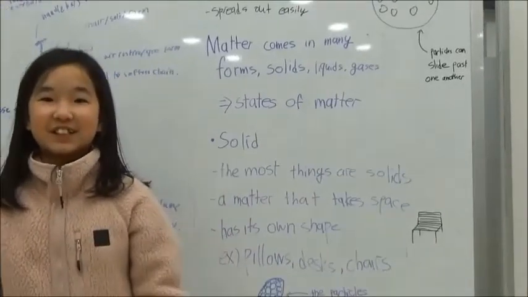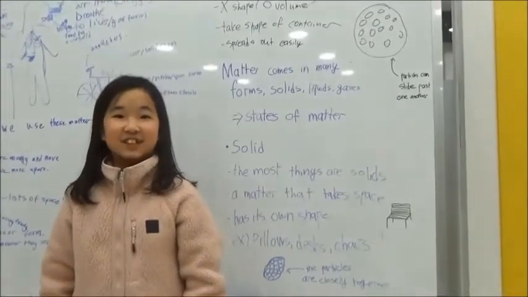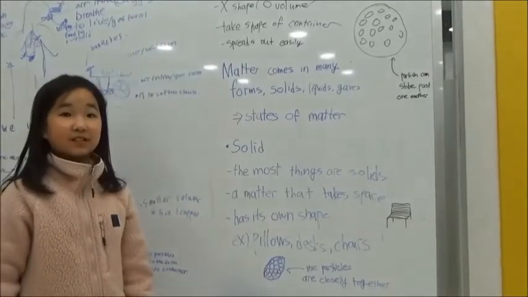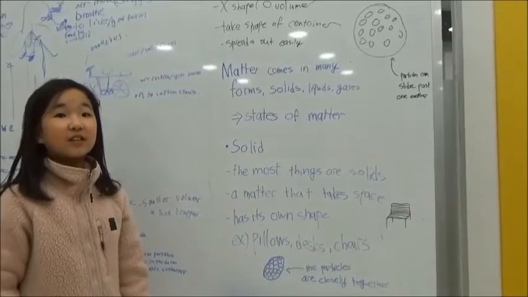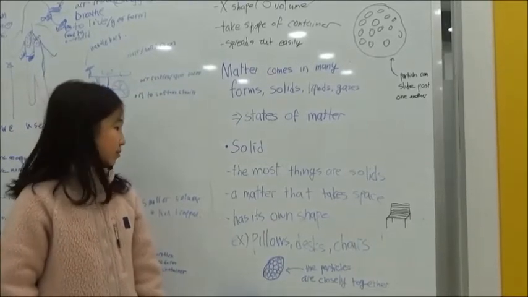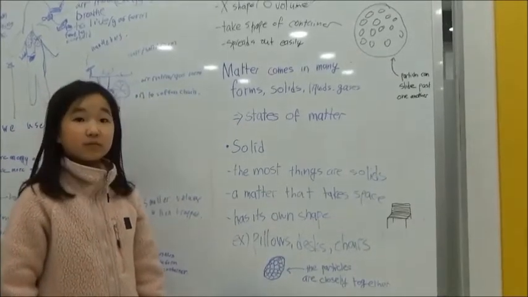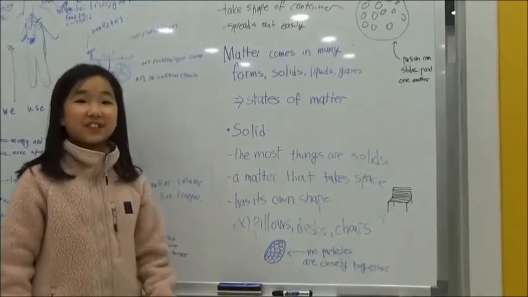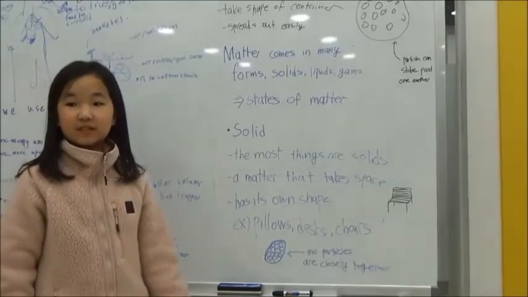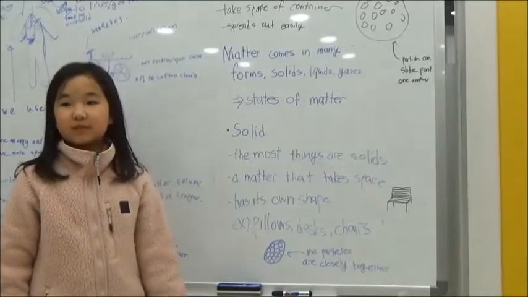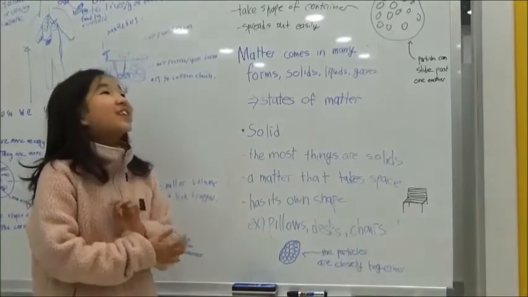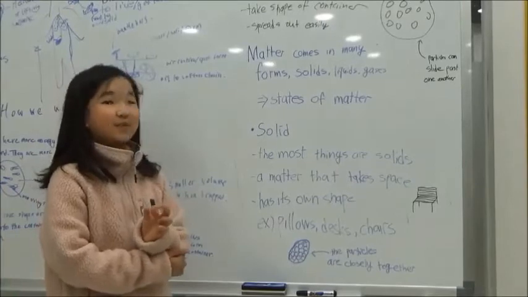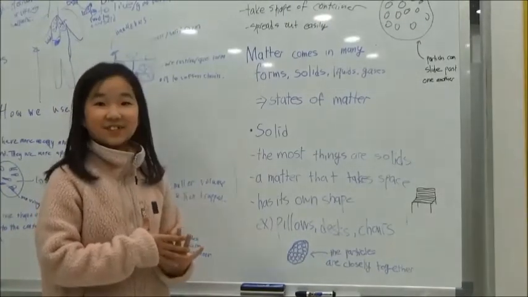Any questions? I cannot understand the solid part. The difference of the... what is the circle? The small circle, what is that? This is the particle. What is the meaning of particle? Yeah, what is that? What is a particle?